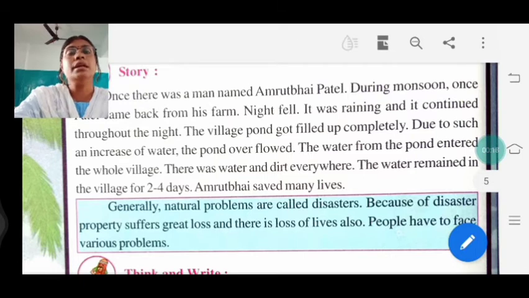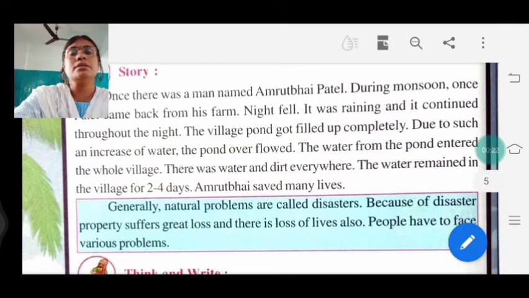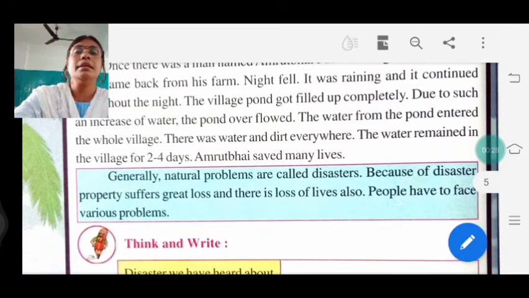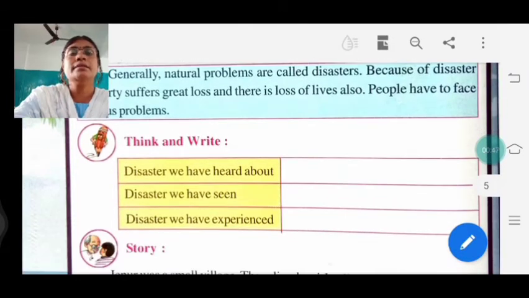So generally natural problems are called disaster. Because of disaster, property suffers great loss and there is loss of lives also. People have to face many problems. Clear? Various problems. So natural problems are known as a disaster, like the flood, the earthquake. Because of disaster, property suffers great loss and there is also loss of life.